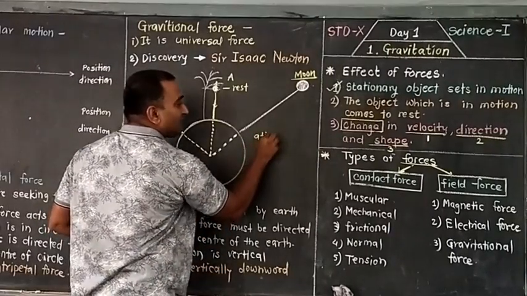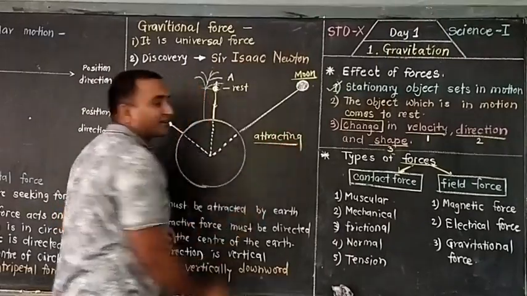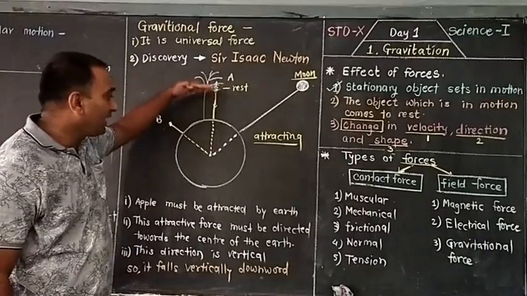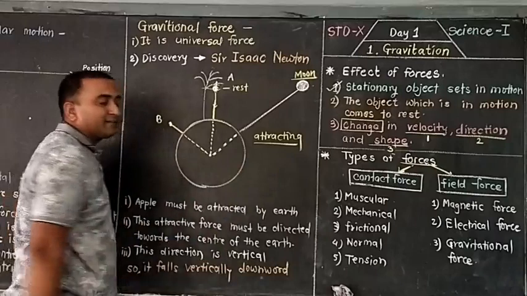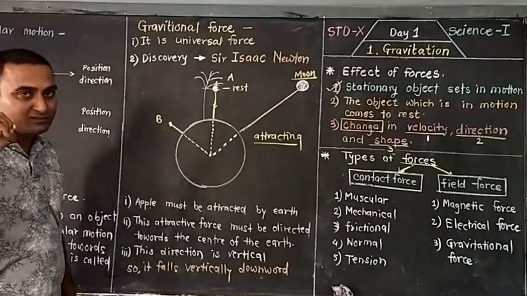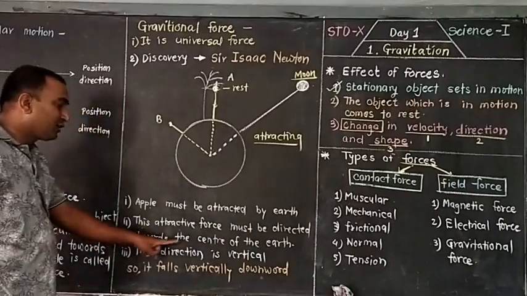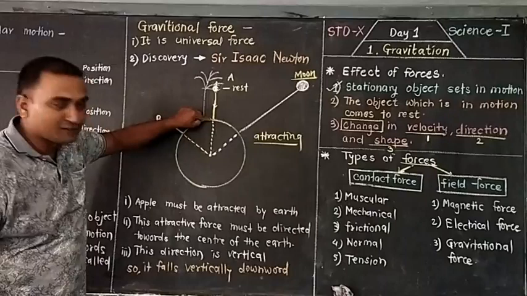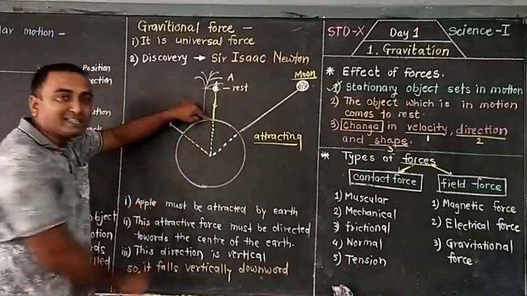Because of this attracting force, the apple must be attracted towards the earth. This is the first conclusion we have reached. This attractive force must be directed towards the center of the earth. If you extend this line, it reaches the center of the earth.